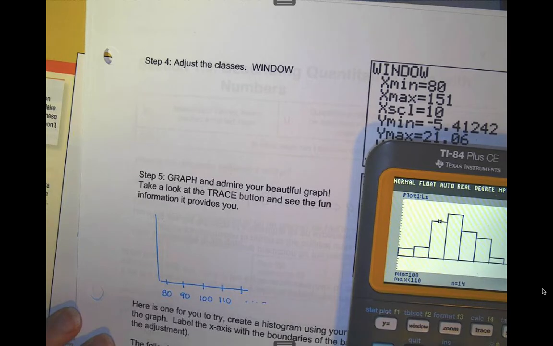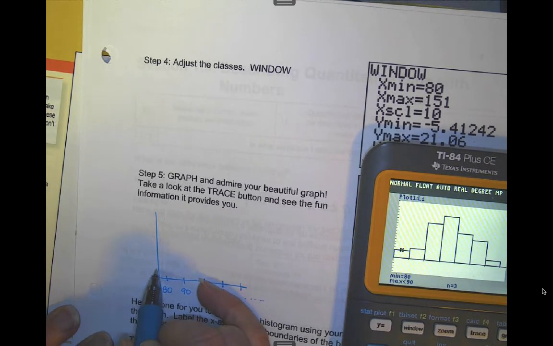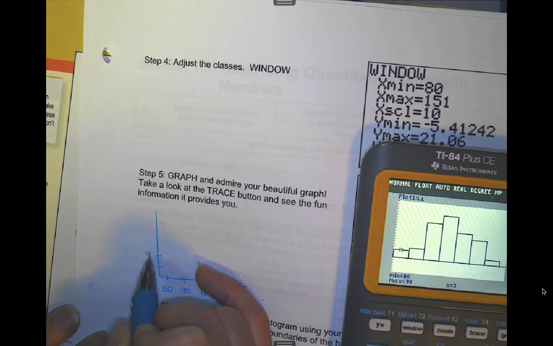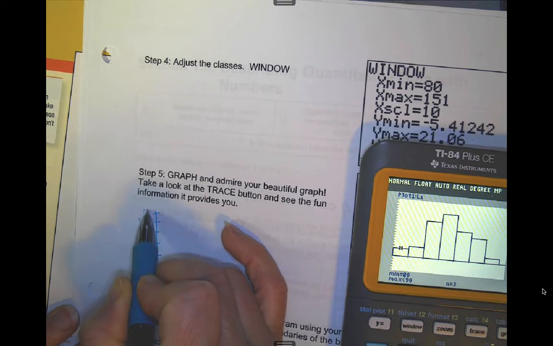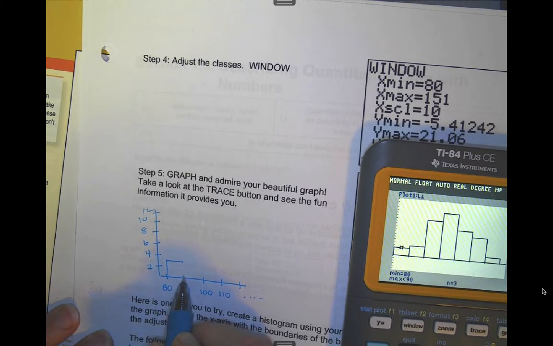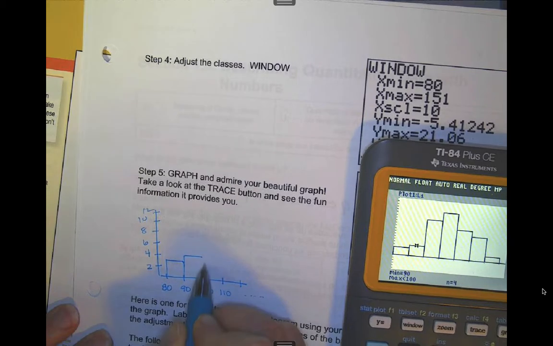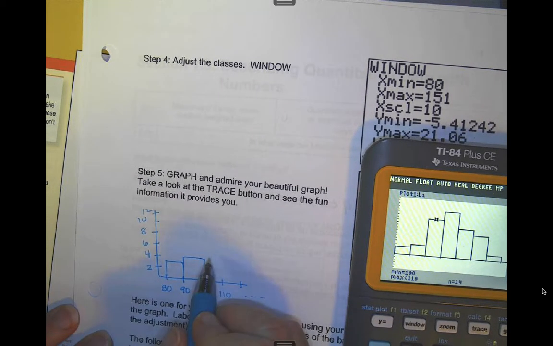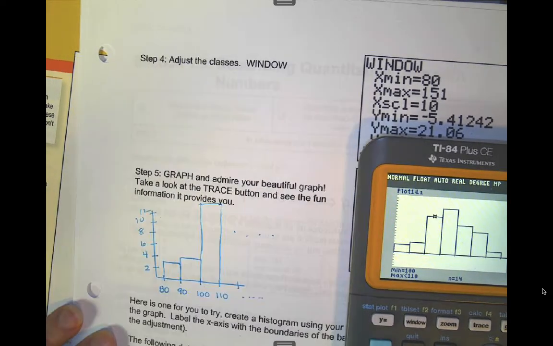The tallest bar here is 17 when I scroll through using the trace. Again, that trace is right there next to the graph button. So let's say 2, 4, this isn't going to fit 6. All right, so on. So my first bar goes up to 3. So then I would just make a bar here. My next bar goes up to 4. So again, I make a bar here. 14. All right, and then I would just keep doing that. I'd just keep tracing it.